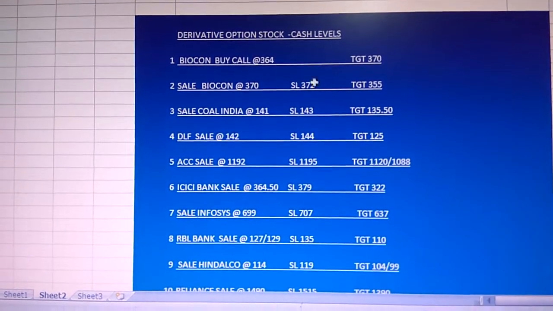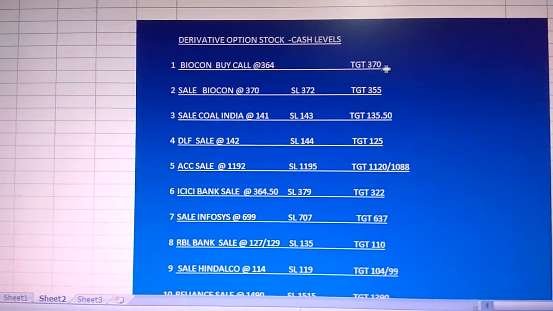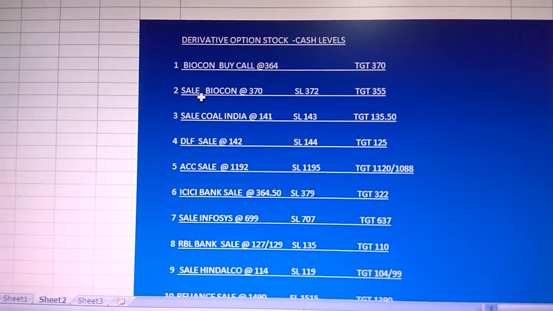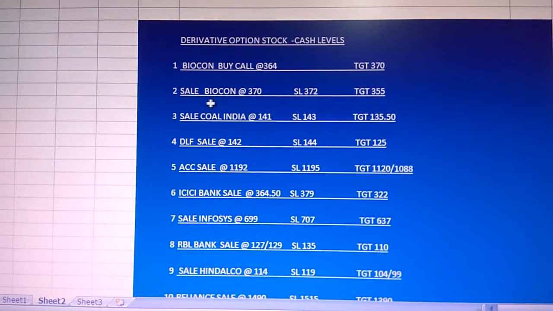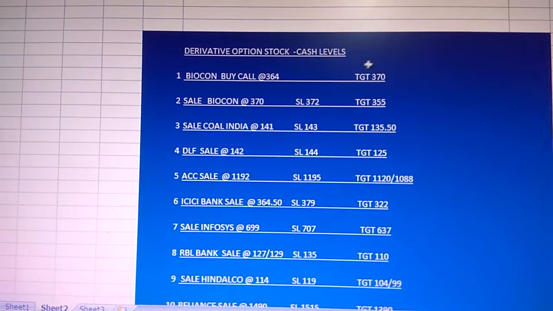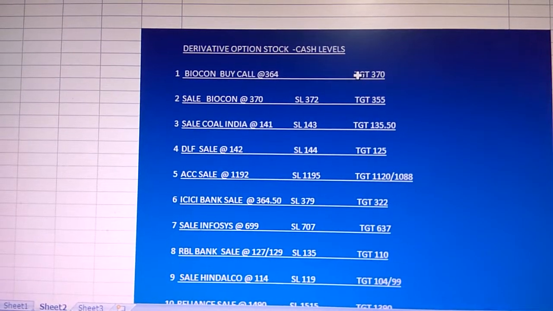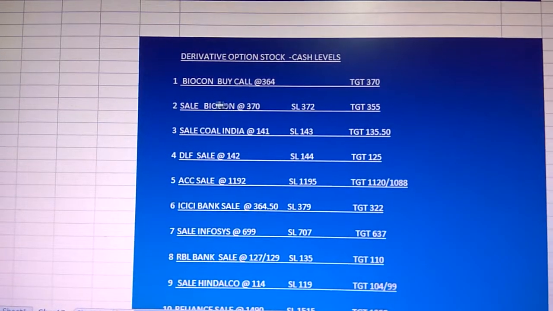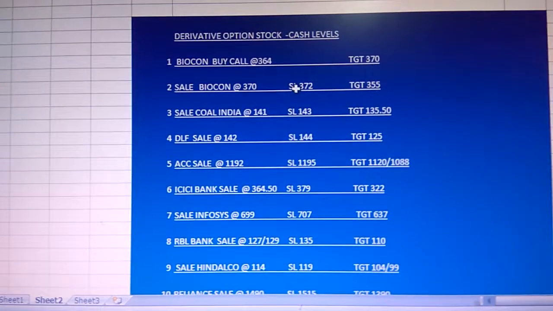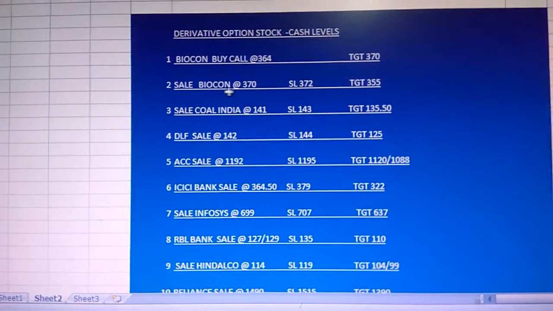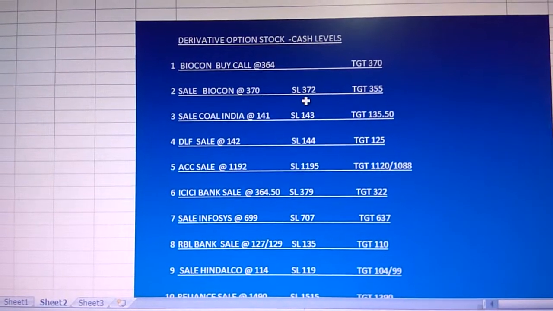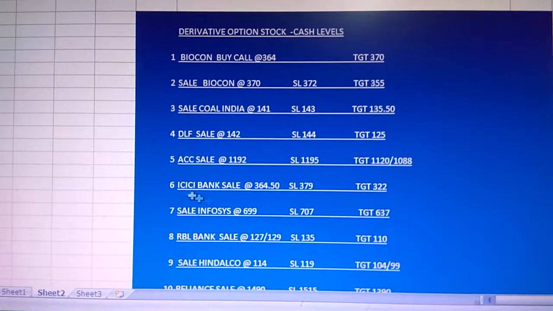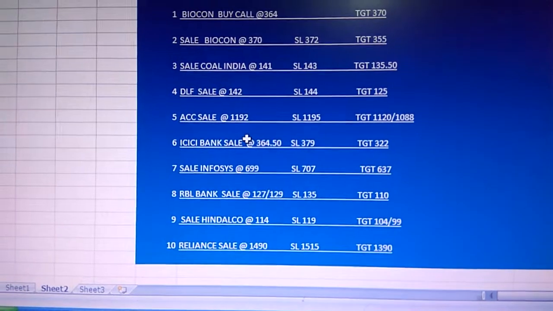and if Nifty opens near to this level, near 370, then you can sell Biocon at 370 with a stop loss of 372 for the target of 355. See here I have given some 10 derivative calls.